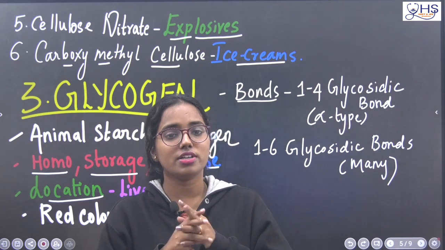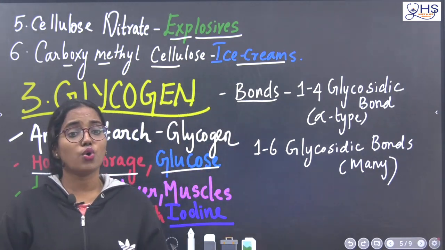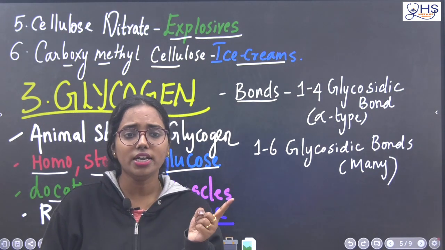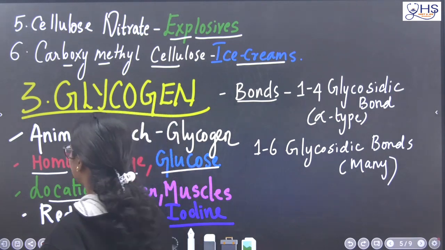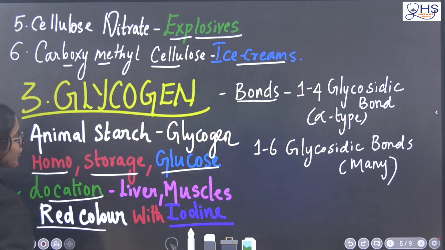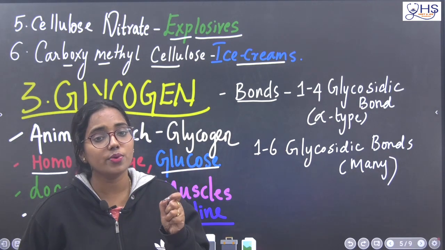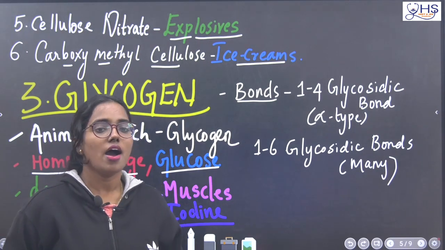Glycogen. That is why it is called a storage polysaccharide. So if you want to test glycogen in the iodine test, the color glycogen is going to produce is red color. It can be a question. What color will it produce? Red color. We have already discussed what color starch will give. It will give blue-black coloration due to the presence of amylose.